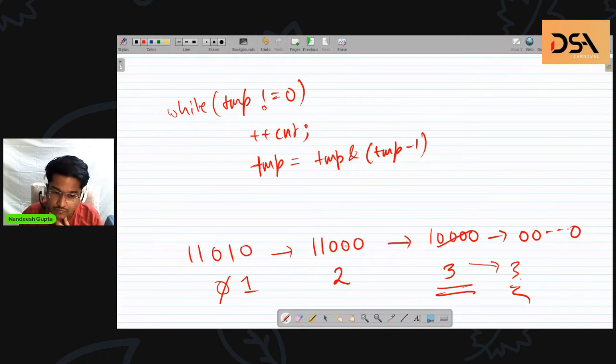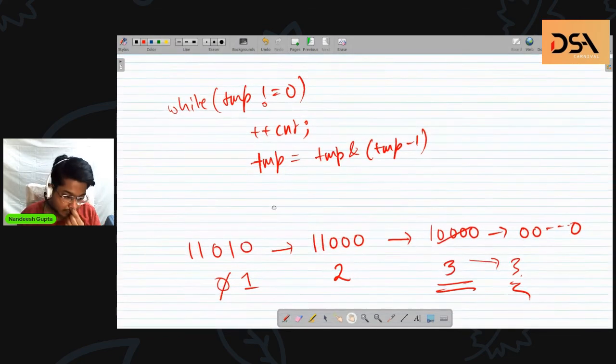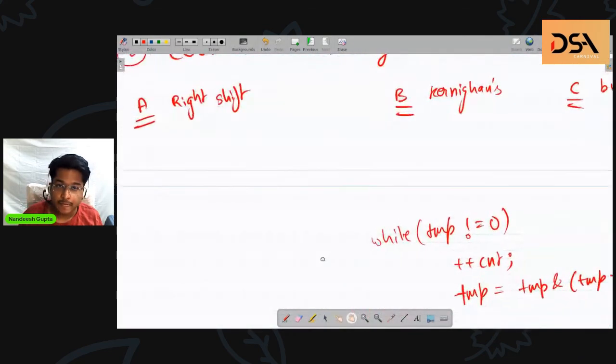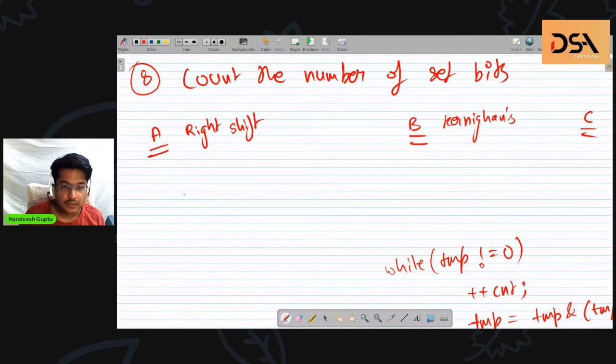So what is the number of steps used to calculate this in this method? In the first method, we were using 32 steps.